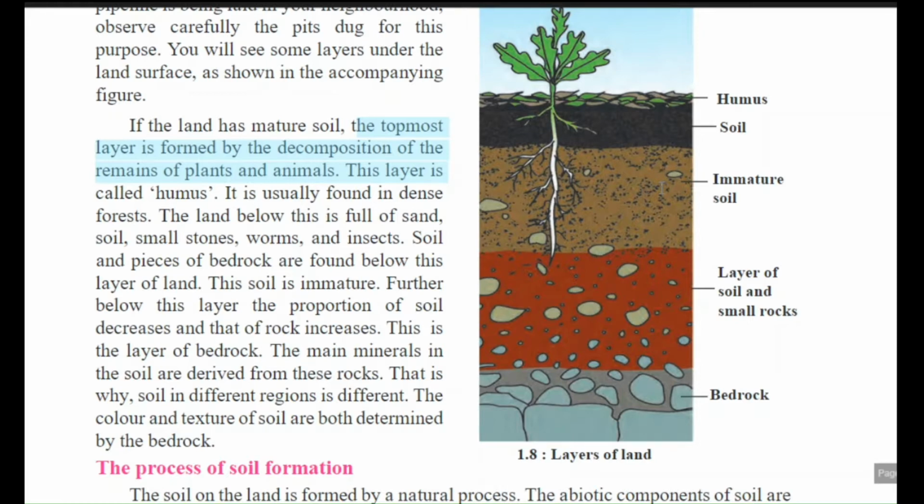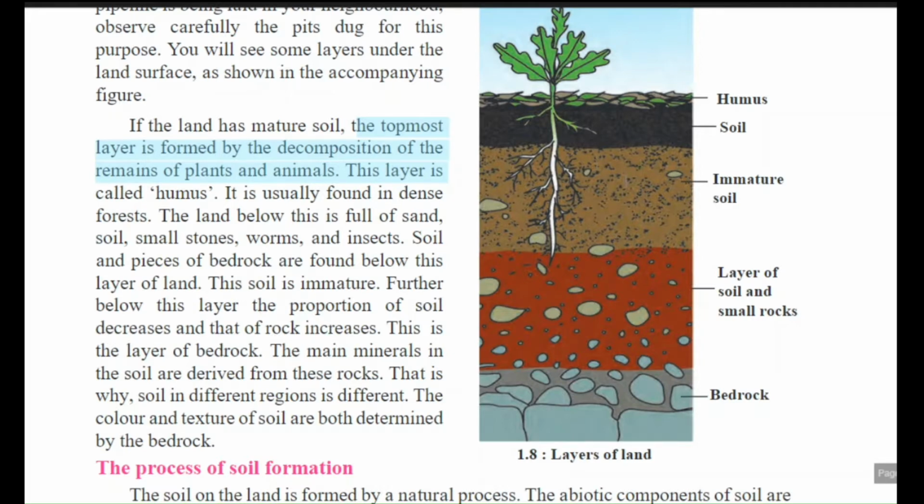So the content of this soil is not properly developed, not properly matured, not good for plantation. What is the reason behind that? Because bedrock, rock-like structures, are found in this layer. Therefore this layer is called immature soil. Further below this layer, the proportion of soil decreases and that of rock increases.